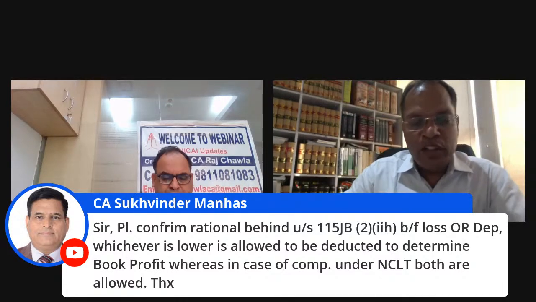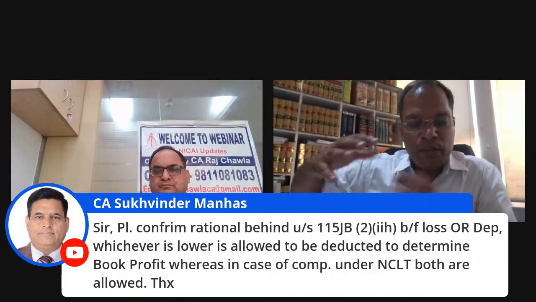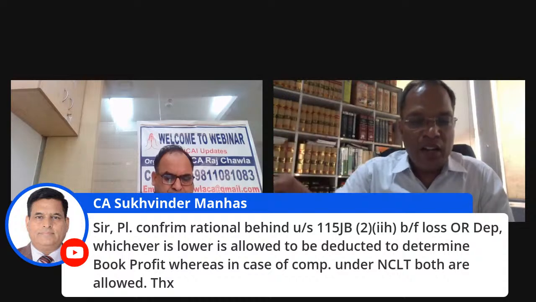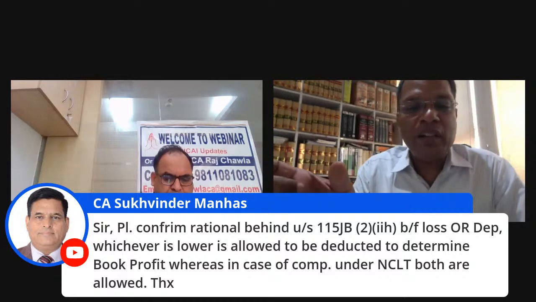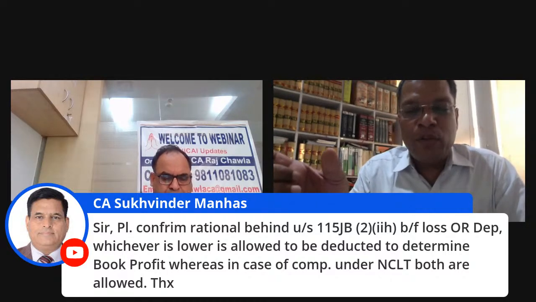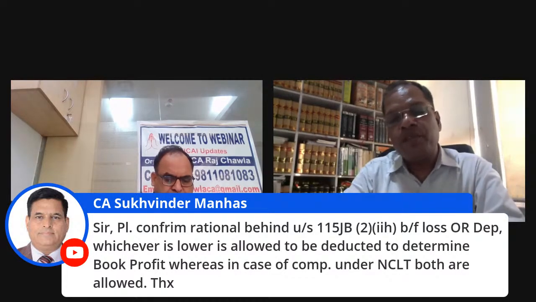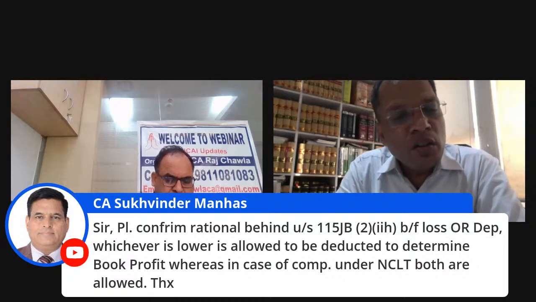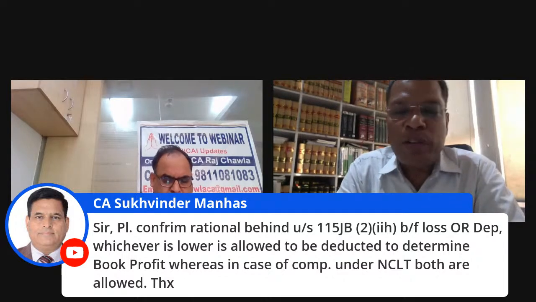For this book value, there is some permutation and combination: some amounts have to be added, some reduced, and then we reach the book profit. However, the NCLT is for the purpose of the valuation method, and both purposes are different, so the method under the NCLT may be different here. He can approach me directly. If something is there, I can clarify it offline.